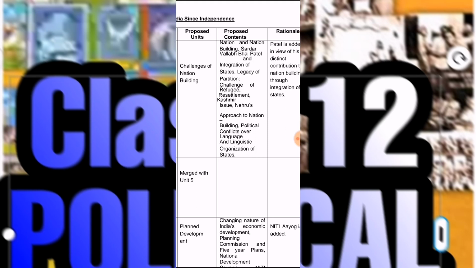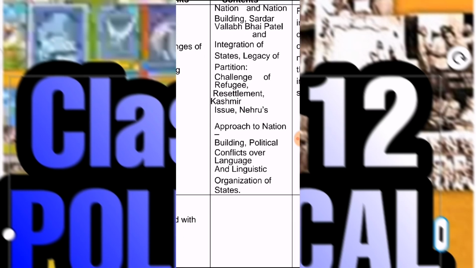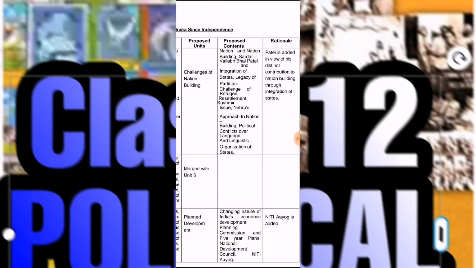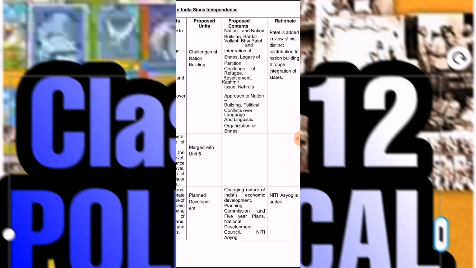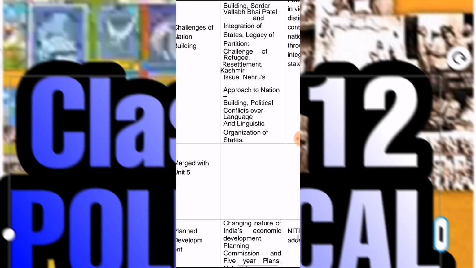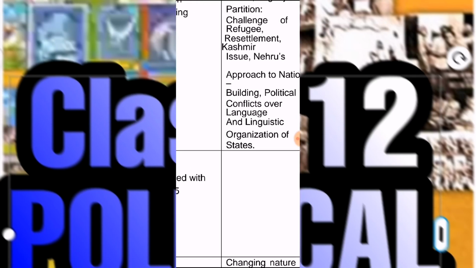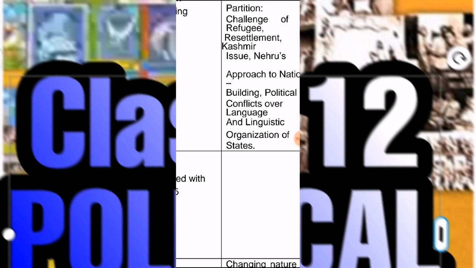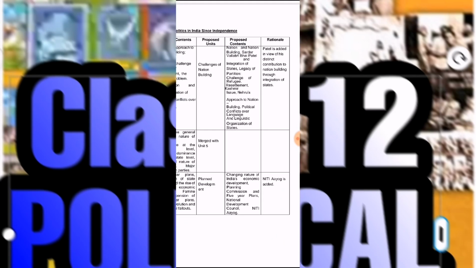Then the next topic is the legacy of the partition. Again, the important topic is the challenges of refugees. Then resettlement, the Kashmir issue, Nehru's approach to nation building. Then there is a topic, political conflict over language and linguistic organization of the states. Here we are going to deal with the linguistic policy.